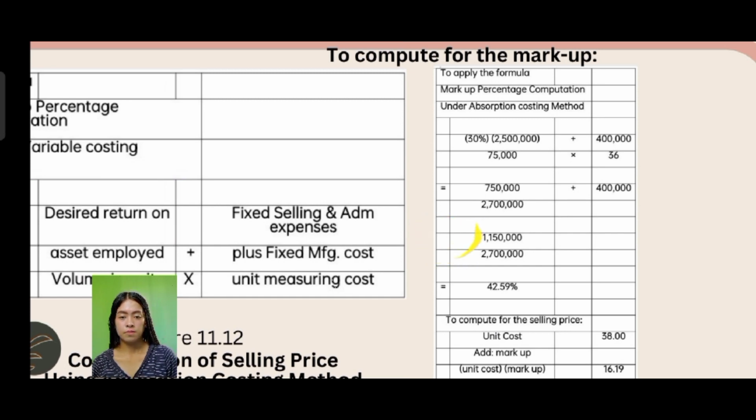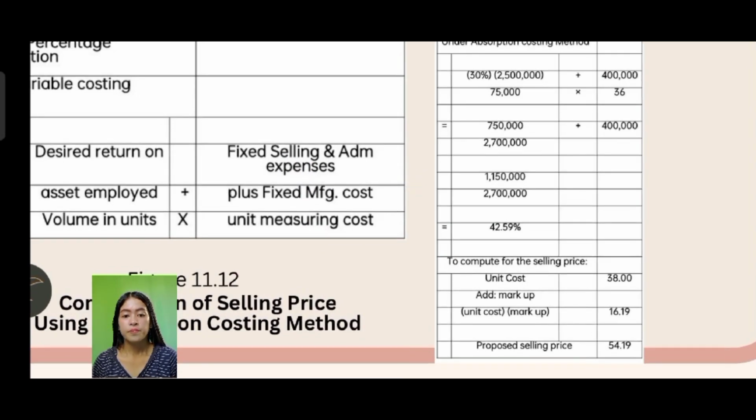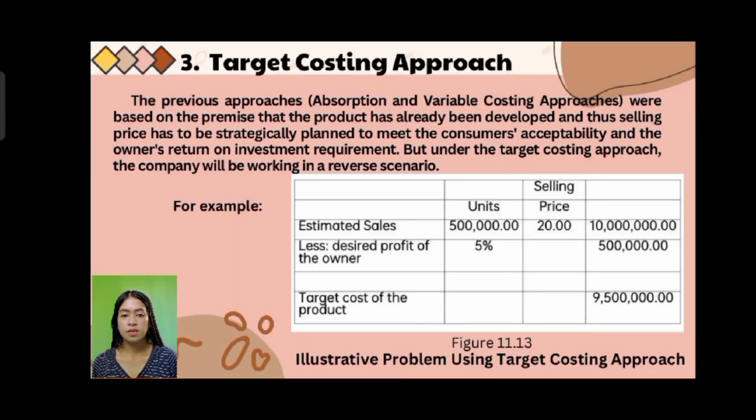So in order to sum up, you will get the 42.59%. Also, to compute for the selling price, assuming that the unit cost is 38 pesos, add the markup. So the unit cost 38 pesos, then add the markup of 16.19, you have this 54.19 total, the proposed selling price. So that's it.